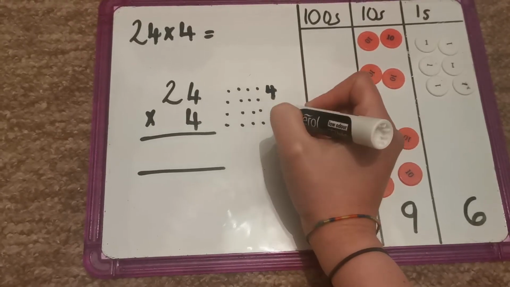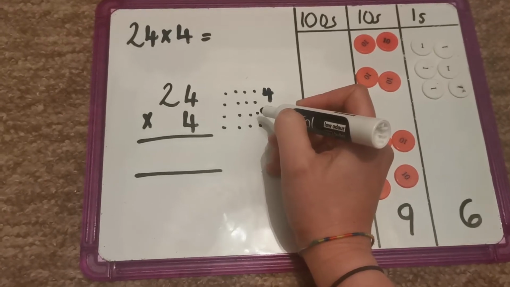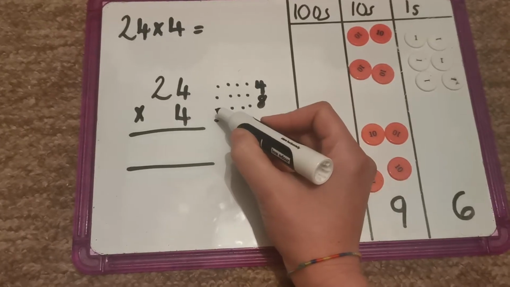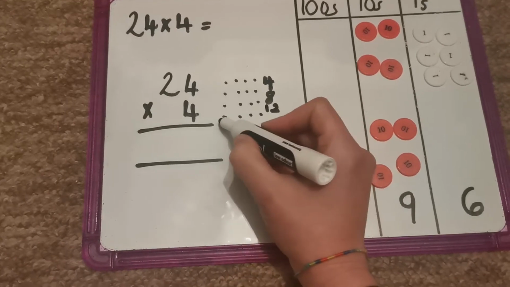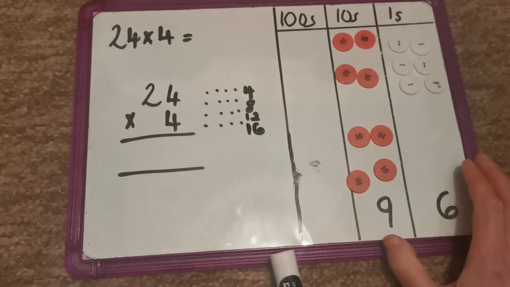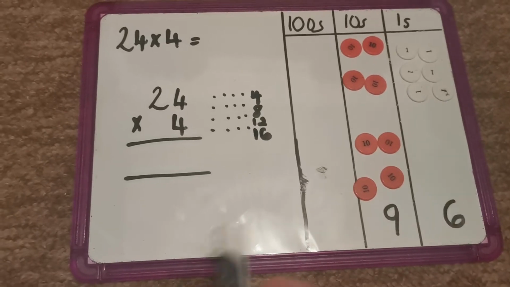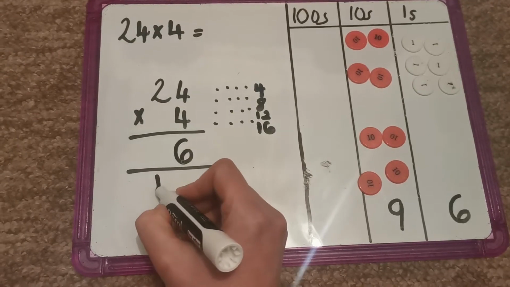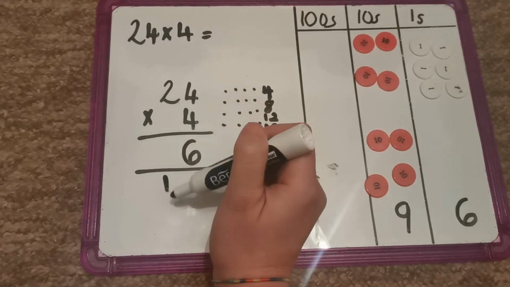So I know the first row's got 4 in it. I don't need to count those. I know 4 add 4 is a double, so that's 8, because I know my doubles really well. Then I know that I've got 9, 10, 11, 12. Then I've got 13, 14, 15, 16. That's exactly what I had. Remember when I was counting the ones, I had 16 ones here. 16 has 6 ones, doesn't it? And 1 ten. So I'm going to place and carry that one 10 over into the tens column, because remember this is my tens column.